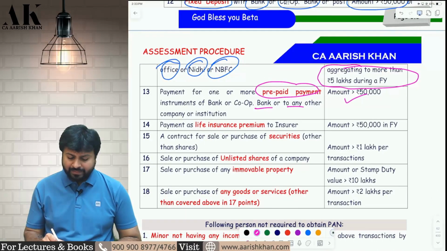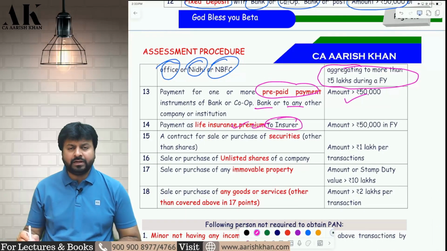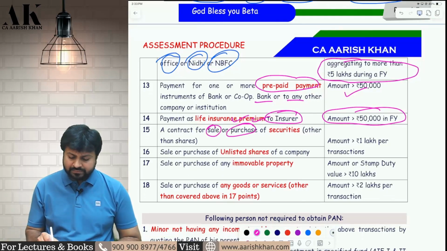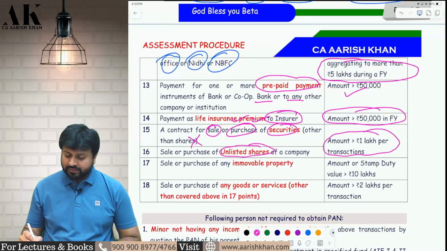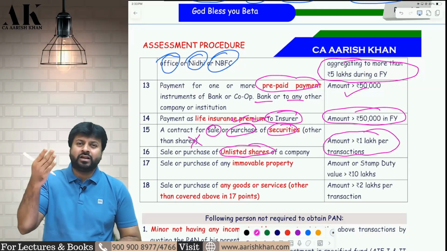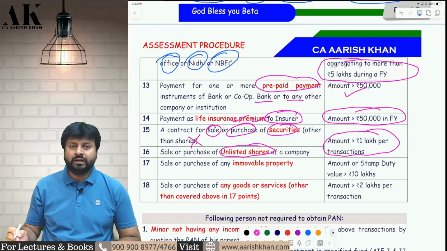Similarly, if you are paying some life insurance premium to the insurance company of more than 50,000 rupees in the entire financial year, you have to give the PAN. Similarly, if you are selling or purchasing some securities other than shares, or if you are purchasing and selling unlisted shares, then also you have to give a PAN if the amount of transaction is more than 1 lakh rupees. Sir, what about listed shares? For listed shares, already you have given PAN while opening what? While opening a demat account. Yes. So for listed shares, there is no need to give PAN again.